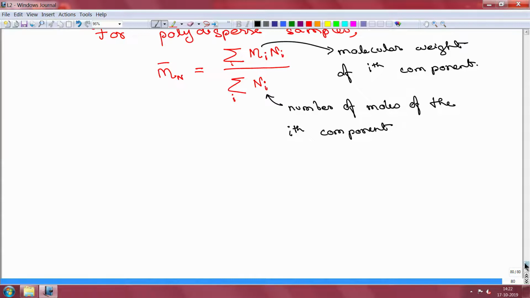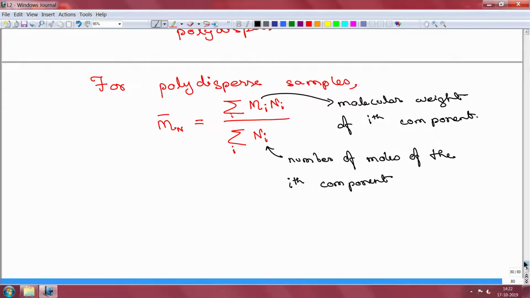Some people argue that this is not always a very good measure, because it biases the sample if the sample has components which have very low molecular weight and or very high molecular weight. Then this average can vary a lot. So, the other suggested average is what is called a weight average molecular weight. Weight is a slightly misleading term, it should be mass.